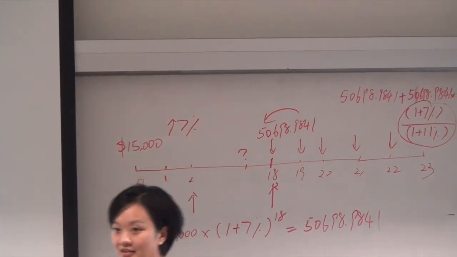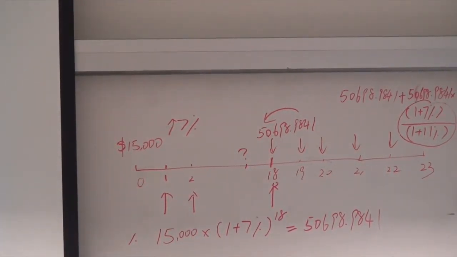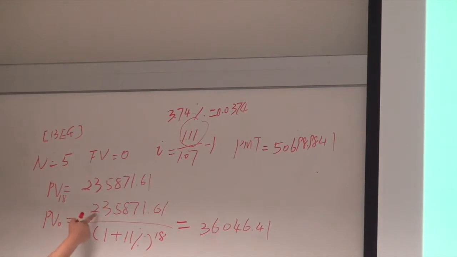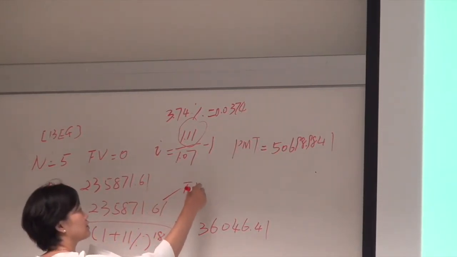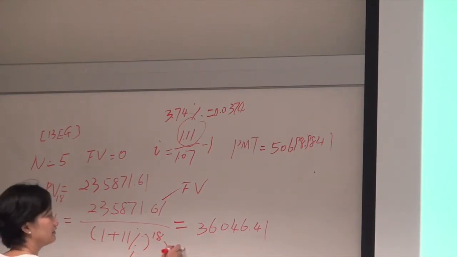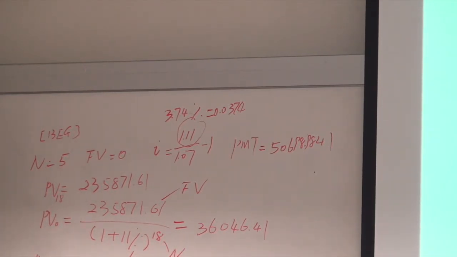So that's 11%. The question that she wants to say, not yet, that's step 3. So this one will give you 36,046.41. But if you want to use the financial calculator, the input will be: this is the future value, this is the interest rate, this is N, and the payment is 0.